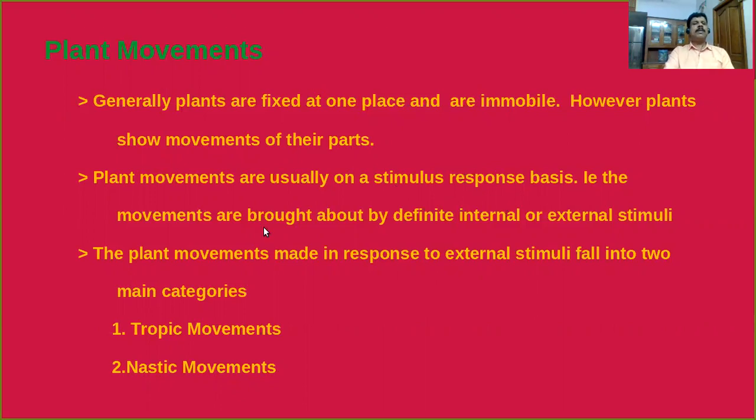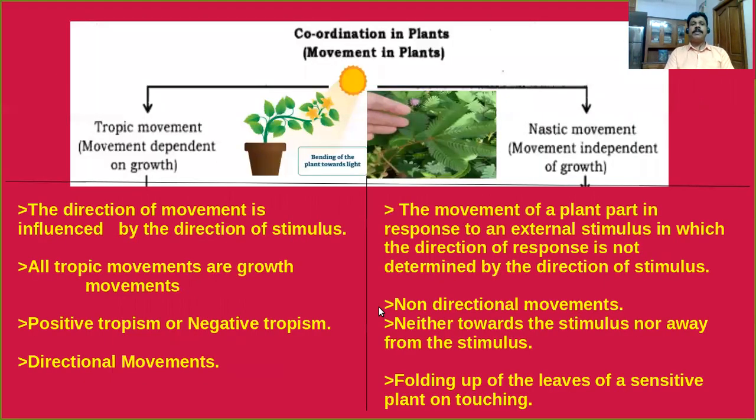That is, the movements are brought about by definite internal or external stimuli. Have you seen the stem of a plant always moves towards the direction of light? Yes. In that movement, we can see the light is the stimulus. The plant movements made in response to external stimuli fall into two categories. That means there are two different types of plant movements: tropic movements and nastic movements. Now we are going to discuss in detail the tropic movements and nastic movements.